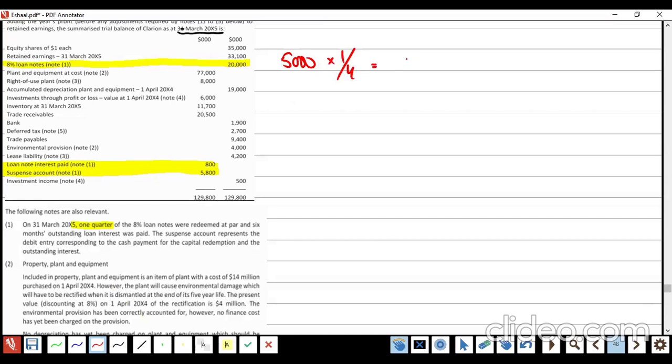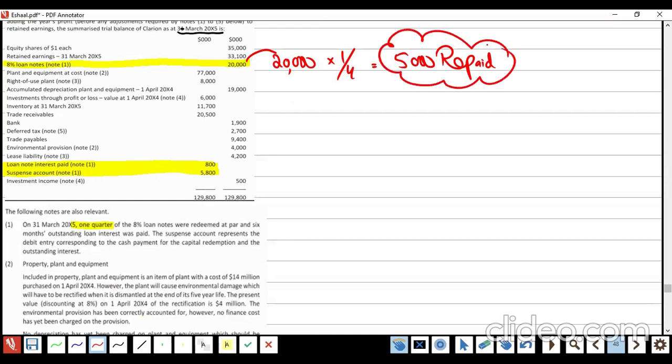How much is 1/4? Let me check my calculator. Not 150. The loan note is actually 20,000, so 1/4 is 5,000.